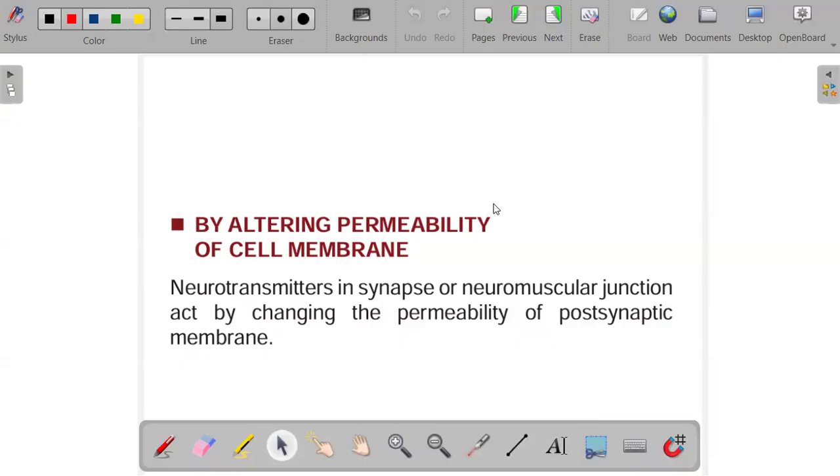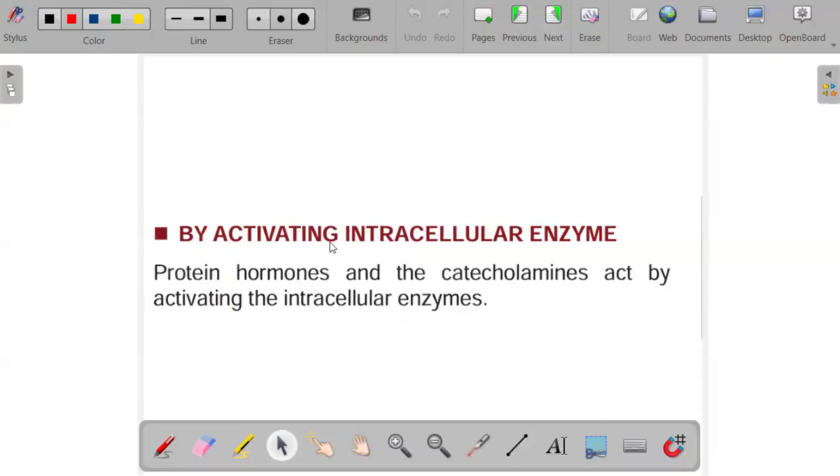Okay, so you have to look back to your action potential, how it is generated, for you to understand this. So it alters the membrane permeability by either increasing or decreasing the number of ions that can go in and out of that cell. So this is about alteration of permeability. Okay, then we have the next one being by activating intracellular enzymes. So how does this happen?